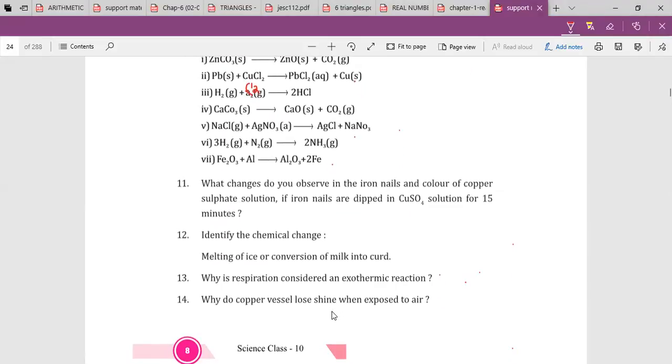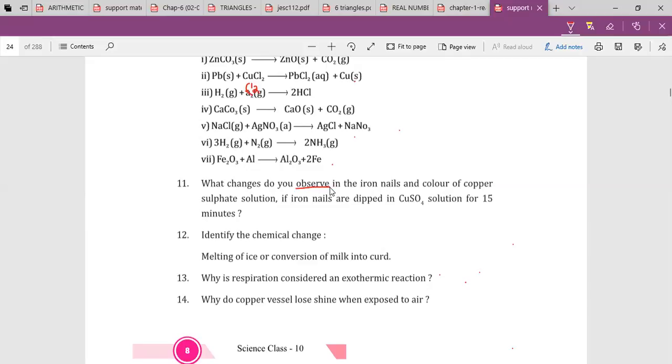Mithun, next question. What changes do you observe in the iron nails and color of copper sulfate solution if iron nails are dipped in copper sulfate solution for 15 minutes? Ma'am, the color of the blue solution, which is copper sulfate, disappears, as iron displaces copper to form ferrous sulfate. They are asking what do you observe, not what happened. Yes, ma'am. It changed to green. Okay, it's not apple green, pale green.